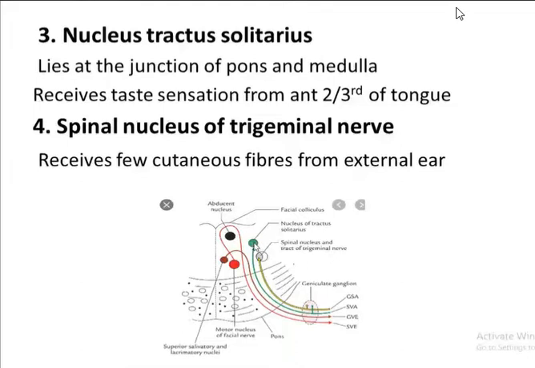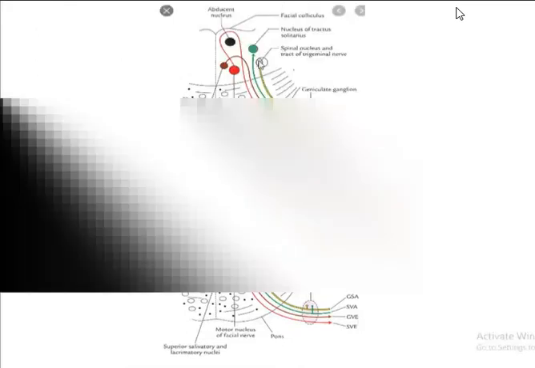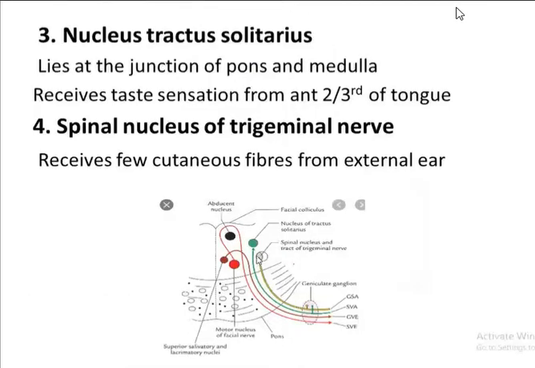It lies at the junction of the pons and the medulla. This is for the taste sensation from the anterior two-thirds of the tongue. Then the fourth one is the spinal nucleus of the trigeminal nerve. This is for the cutaneous sensation from the posterior part of the external ear. Now these are the four different nuclei of the facial nerve.